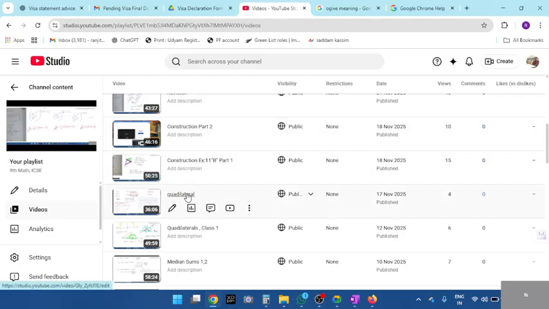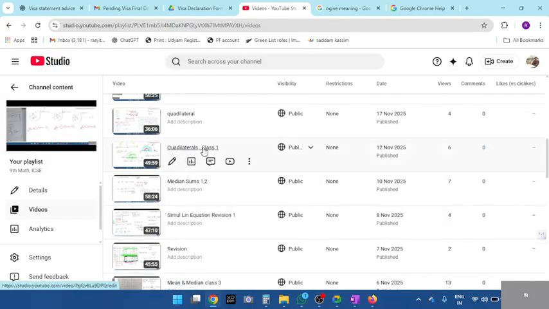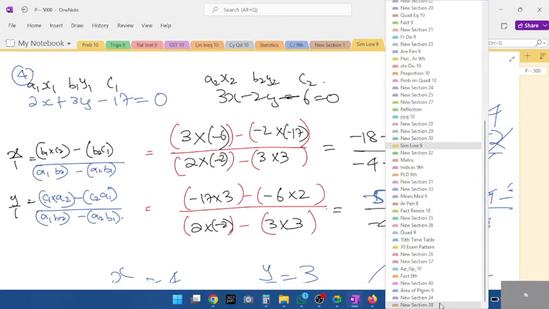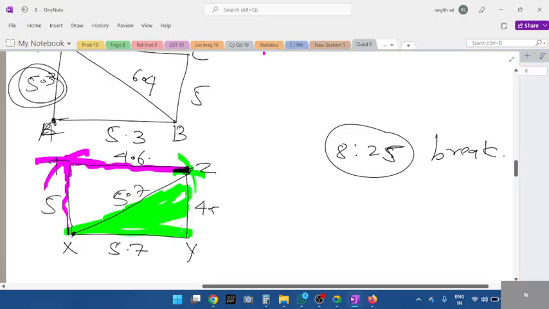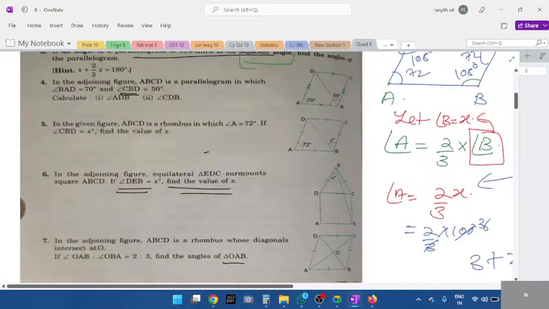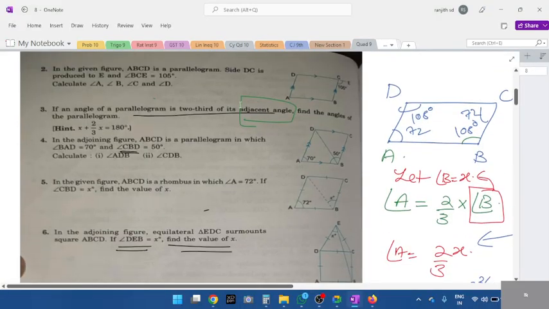Quadrilateral. Okay, quadrilateral is nothing but construction, parallelogram, those things. No, sorry. Quadrilateral is different, students. Go through even quadrilateral. Do you all remember quadrilateral? Let me show the quadrilateral chapter. Only if I show, you all will remember. In quadrilateral, we have construction. Look at these questions. Do you all remember this?